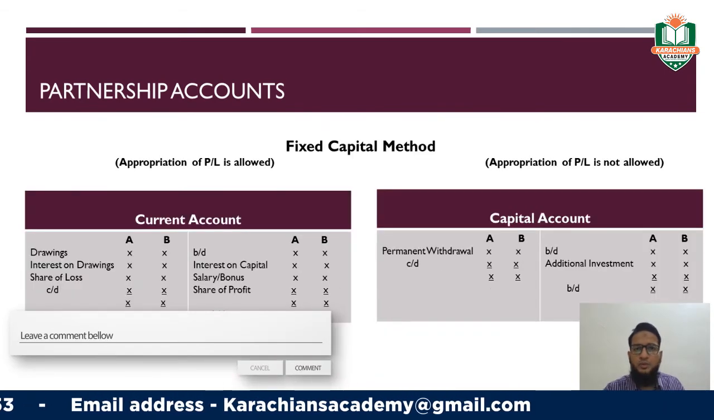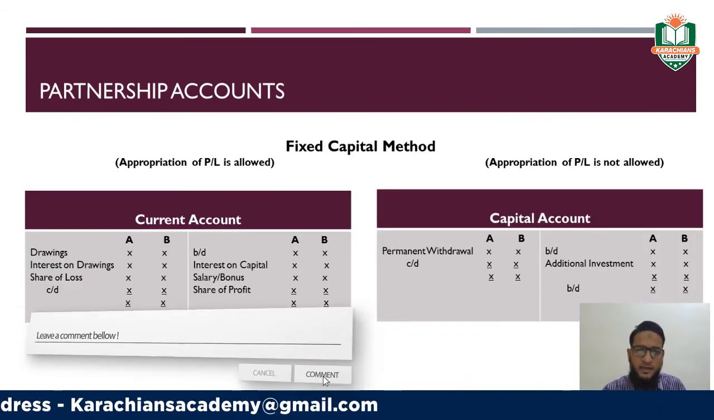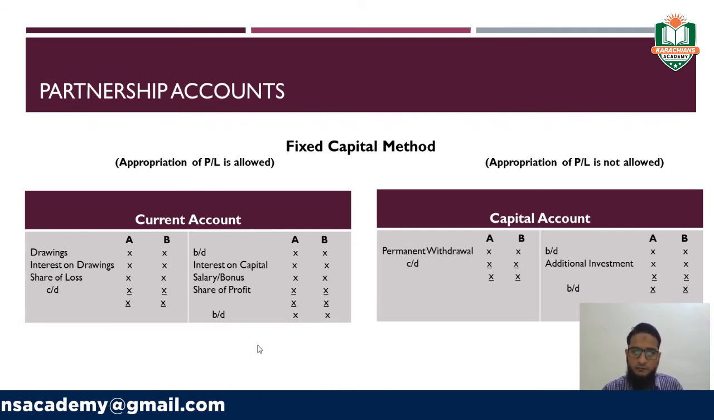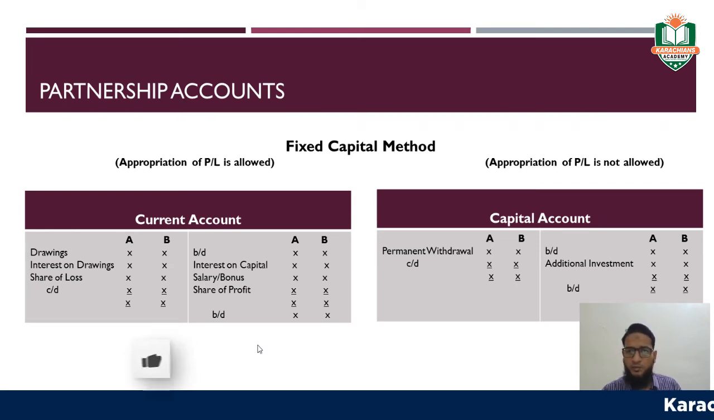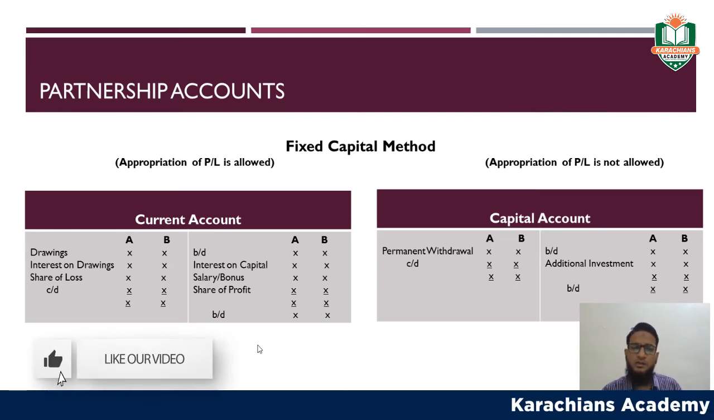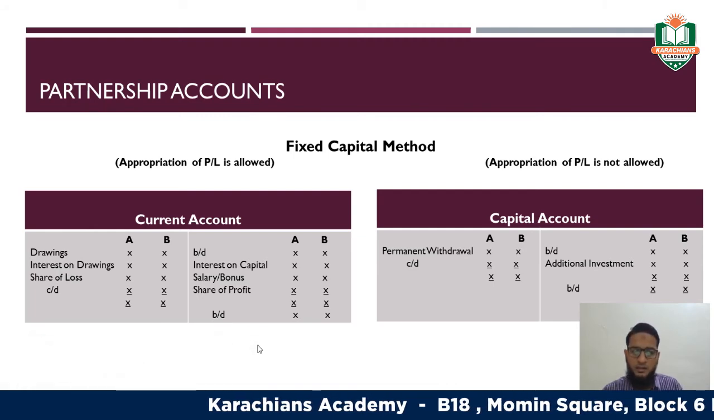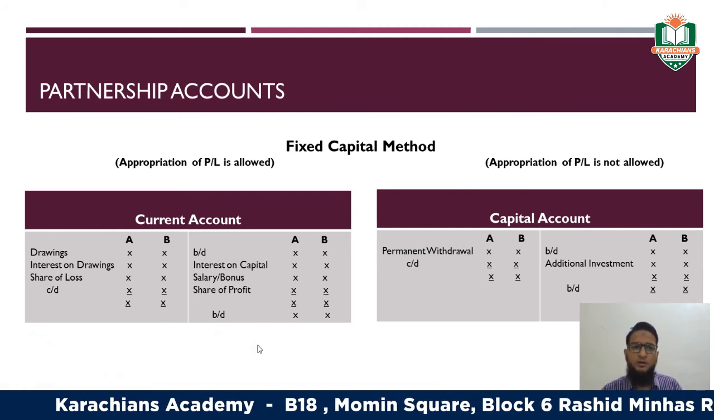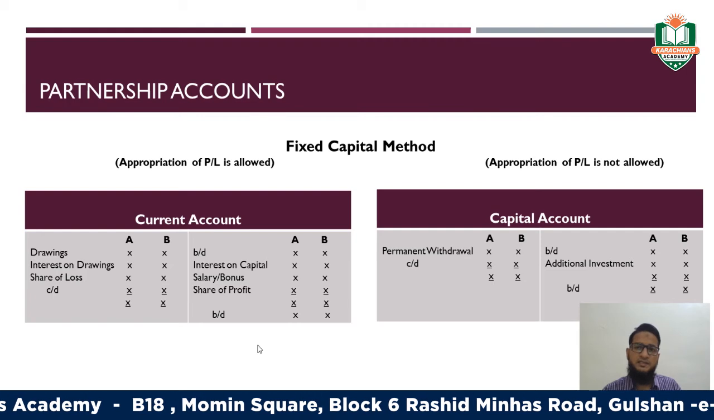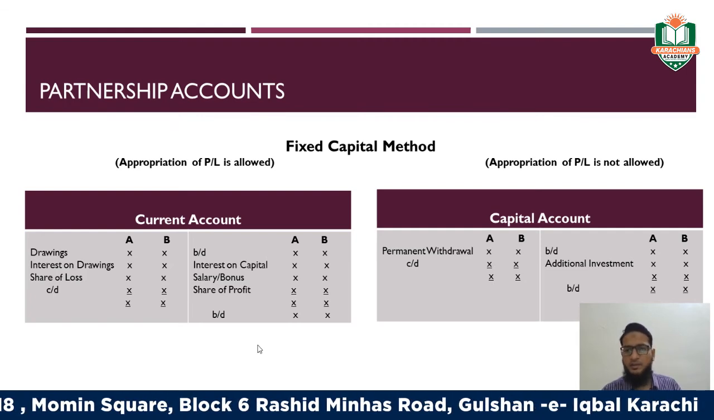Now we are moving towards the fixed capital method. Fixed capital method, as we have already learned, in the fixed capital method, appropriation is not allowed. Appropriation for profit and loss is not allowed. Therefore, we should have to draw two accounts. First one is the current account, and the second one is the partner's capital account.